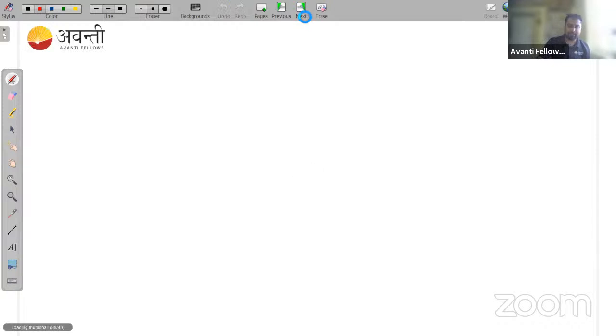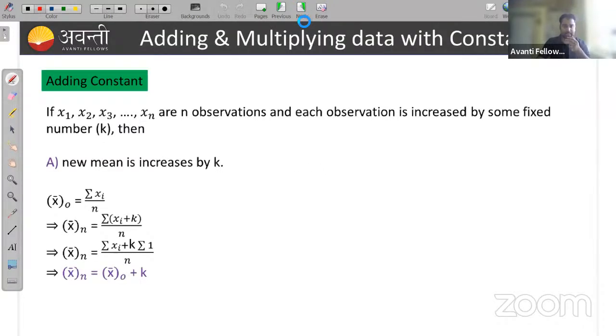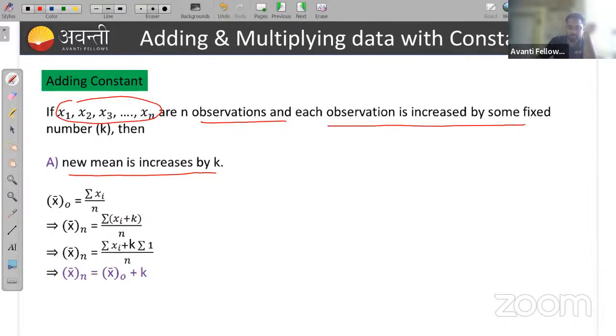Another important thing I'm telling you, the main thing, adding and multiplying data with constants. Remember, when the mean is increased by k. Suppose you have x1, x2 up to xn observations and I am adding a constant k to all the observations.